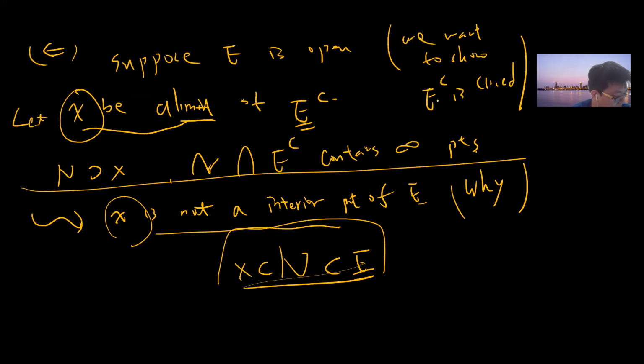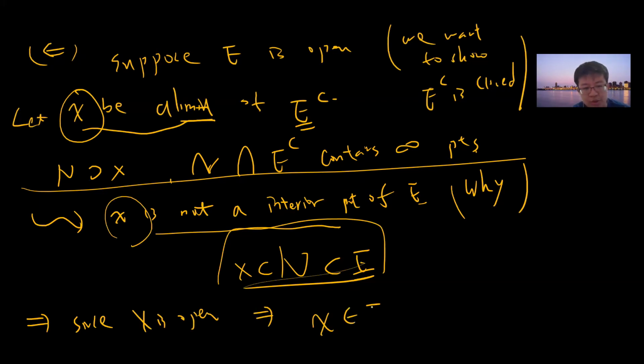Now, E is open, so by definition every point of E is an interior point.